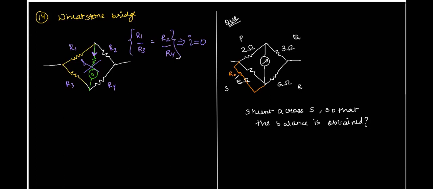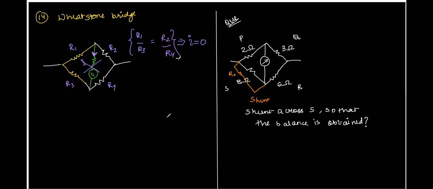That is the new resistance which I'm fixing as a shunt. Shunt means something which is connected in parallel. This is the new resistance which I've connected across the 8 ohm resistor. We need to find out what the value of the shunt should be so that a balance is obtained.